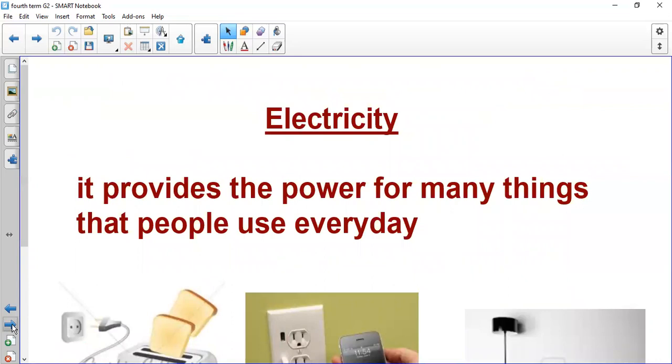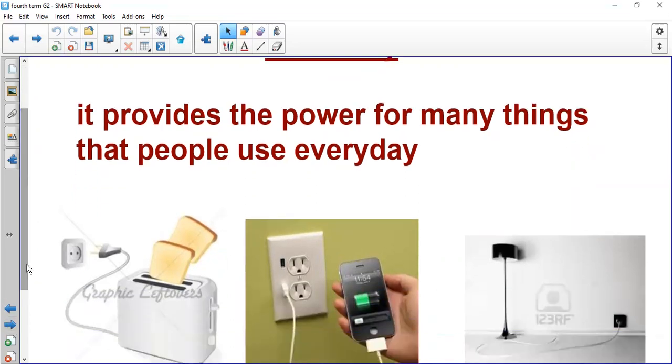Another form of energy comes from electricity. What is electricity? Electricity provides power for many things that we use every day. How will you turn on your TV, your microwave, your toaster, your oven without electricity? We cannot imagine our life without electricity because it's very important for us and for many things that we use every day in our life. So electricity provides power for many things that we use every day.